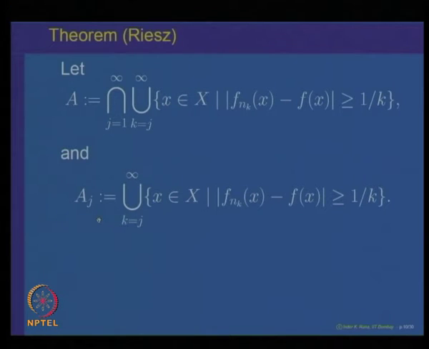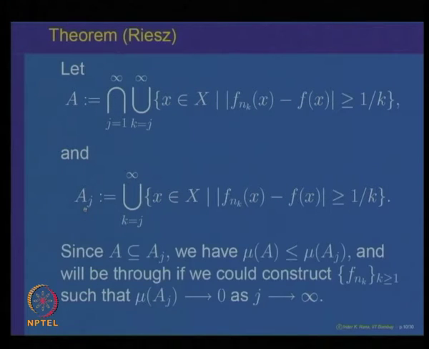So what we want to prove is that mu of A is 0, but this set A is contained in A j, because the intersection is smaller. So A is a subset of A j.